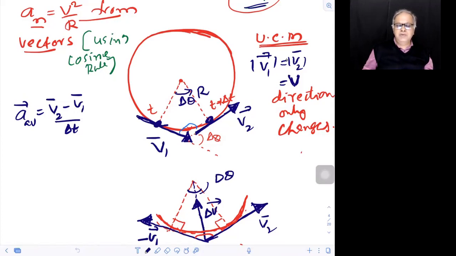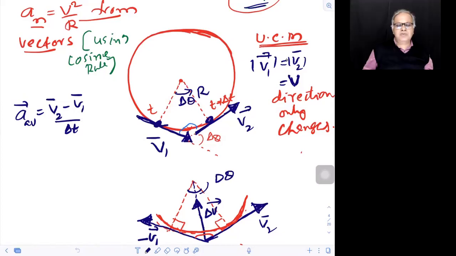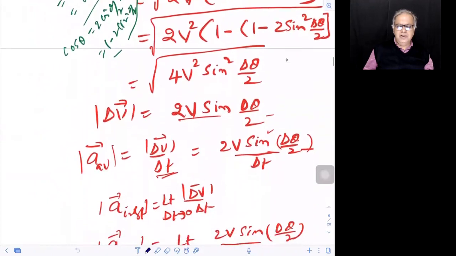This direction is changing, we told every time, right? The vector length remains same, but the direction changes because of whom? A force actually, but since we're not discussing yet about force, we could say this is due to the acceleration acting towards the center, which is what? Centripetal acceleration or normal acceleration, we are saying. And for that, we proved that it is v squared by r. All this we've done yesterday.